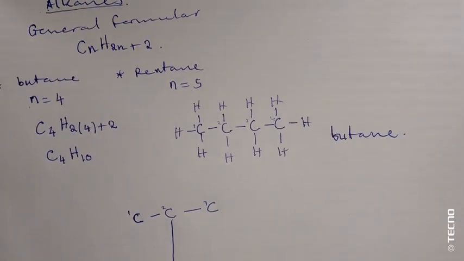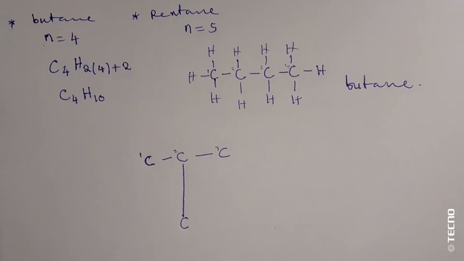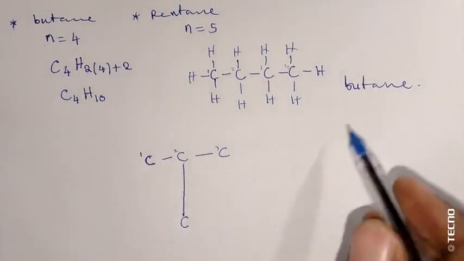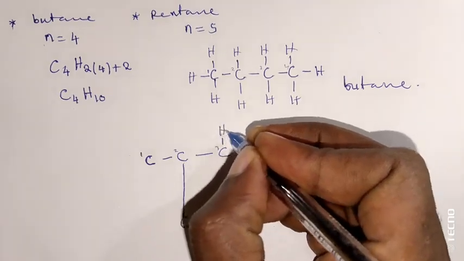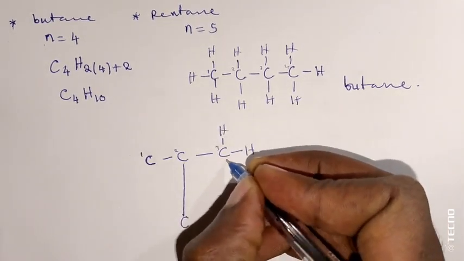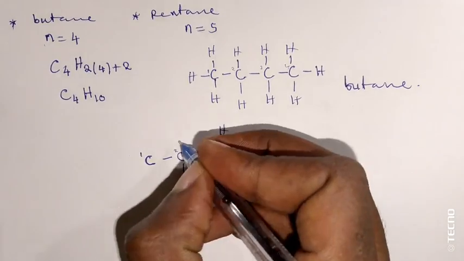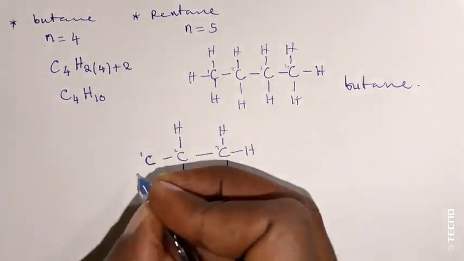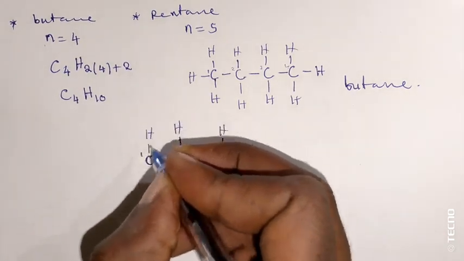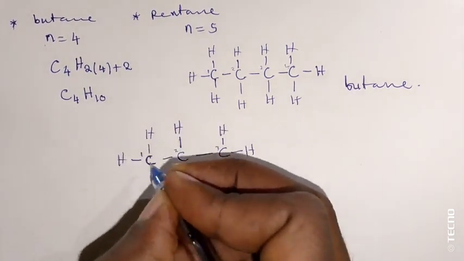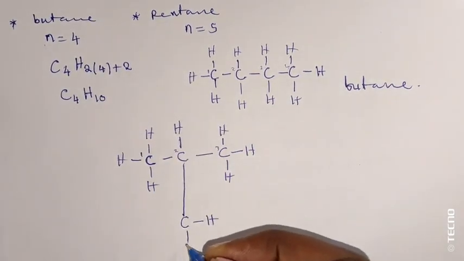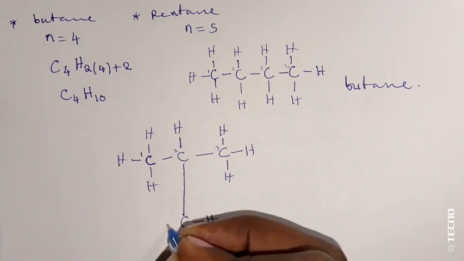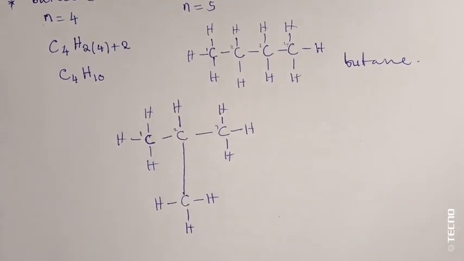Having this, we put all these 10 hydrogens: 1, 2, 3, 4, 5, 6, 7, 8, 9, 10.